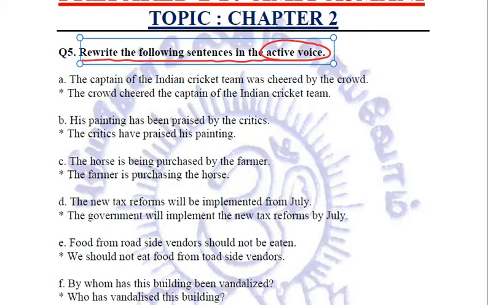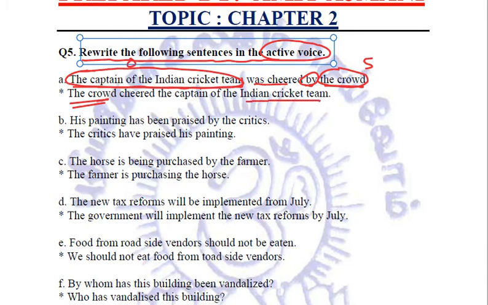Let us see the sentences one by one. The captain of the Indian cricket team was cheered by the crowd. Now we know, if we are going to convert passive into active, the subject is at the end, which has to be brought forward. The object is in the starting, which has to be taken at the back.